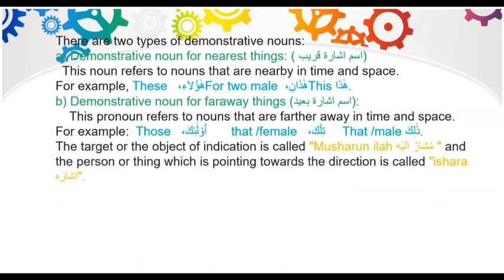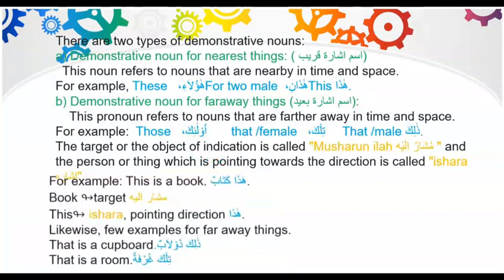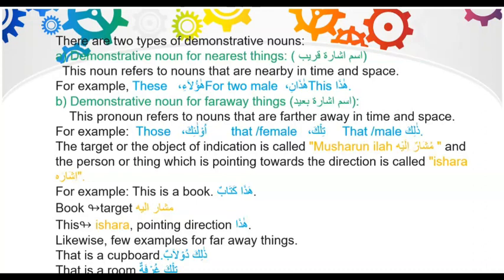The target or the object of indication is called musharun ilay, and the person or thing which is pointing towards the direction is called ishara. For example, this is a book. Hadha kitabun. Book is the target, musharun ilay. This is the ishara, pointing direction, hadha. Likewise, few examples for far away things are, that is a cupboard. Dhalika dulabun. That is a room. Tilka ghurfatun.